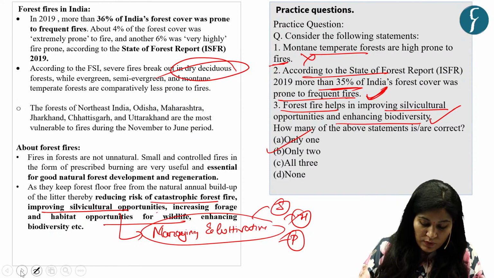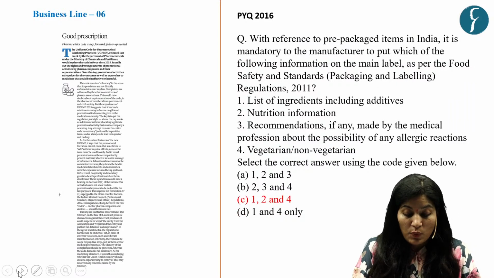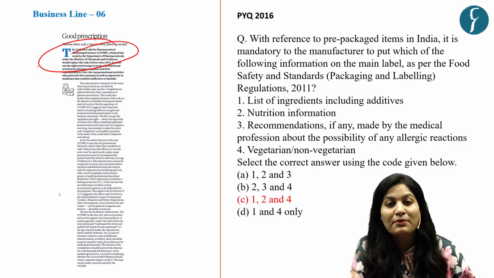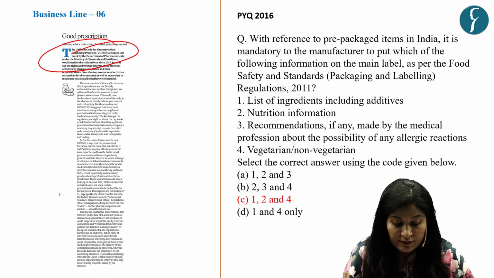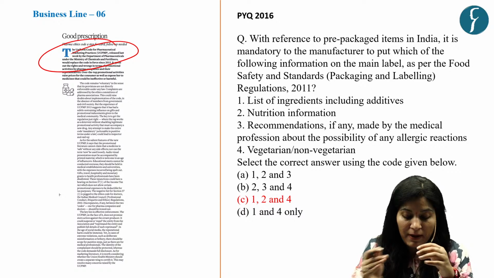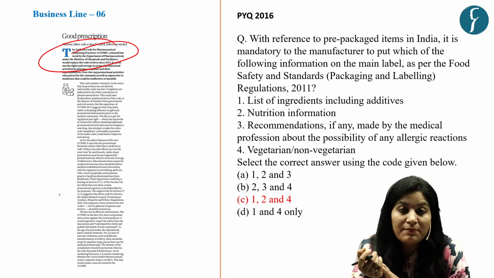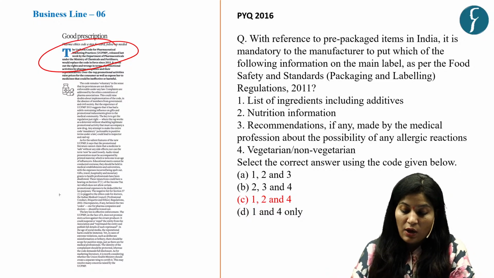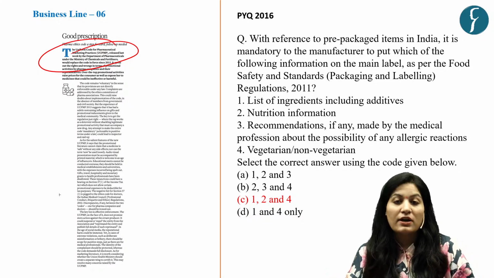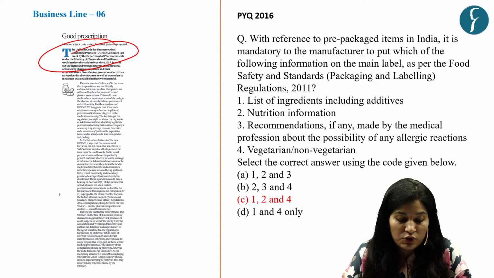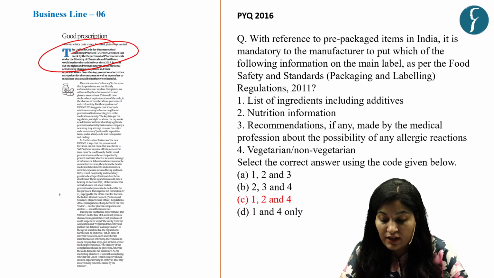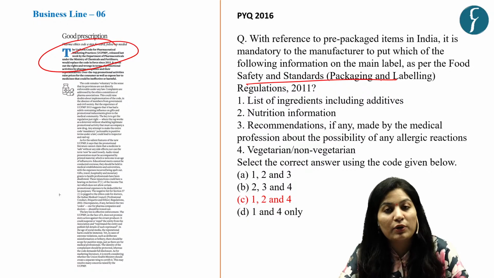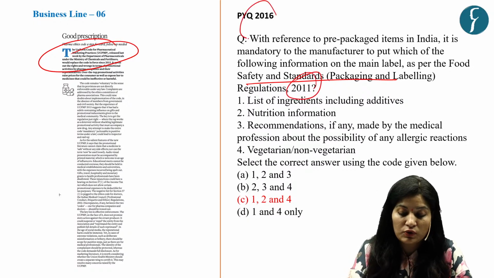And here we come to our last practice question, which is based on the Uniform Code for Pharmaceutical Marketing Practices. This was released by the Department of Pharmaceuticals under the Ministry of Chemicals and Fertilizers. Why have we taken it up? Because of important regulations with respect to important fields, like there was a question based on the Food Safety and Standards Regulation 2011 that came in 2016.